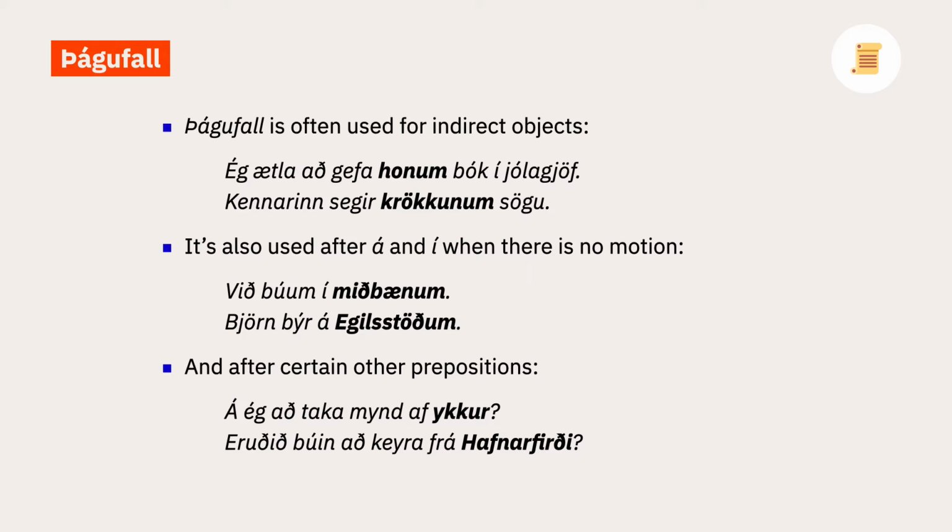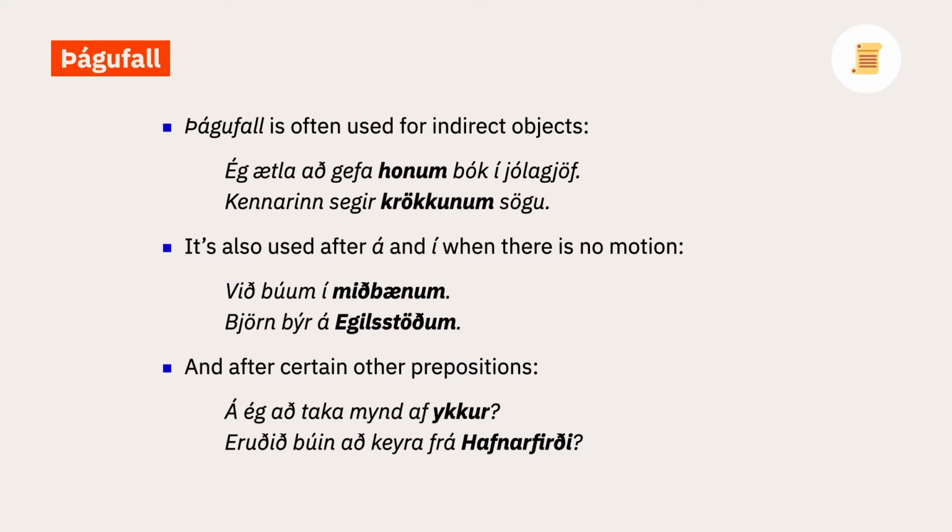As expected due to its function as the receiving case, þágufall is often used for indirect objects of verbs. Til dæmis, ég ætla að gefa honum bók í jólagjöf. I'm going to give him a book for Christmas. Kennarinn segir krökkunum sögu. The teacher tells the kids a story.